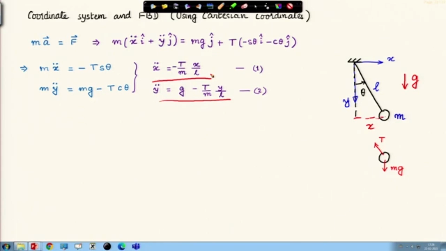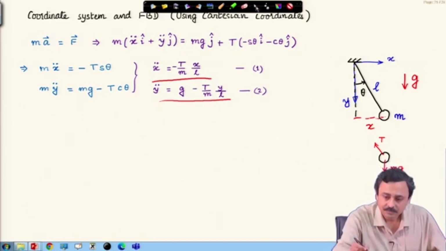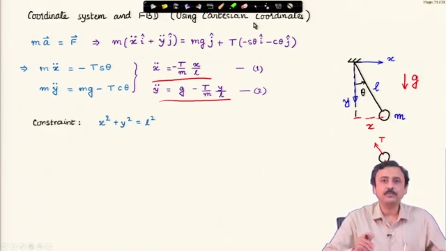Now, here you will notice how many unknowns? x, y, T, 3 unknowns. We cannot solve it as yet, we have to look at something. That something is the constraint. x and y cannot be arbitrary, x square plus y square must be equal to L square, and that gives us our third equation, which is a constraint equation.